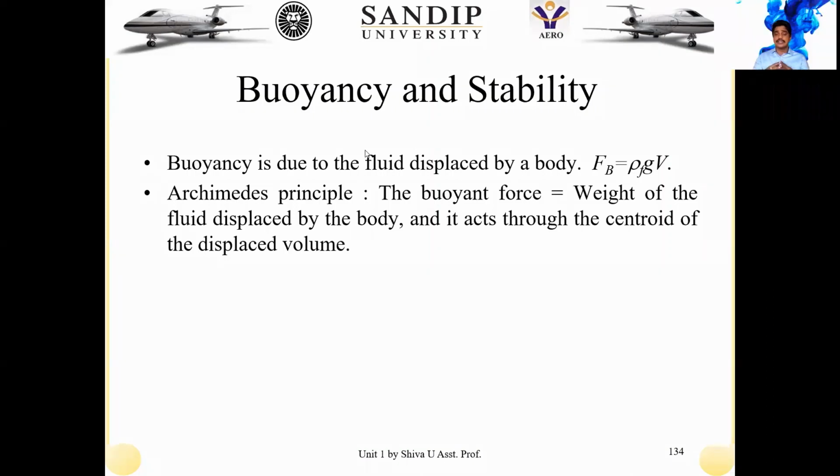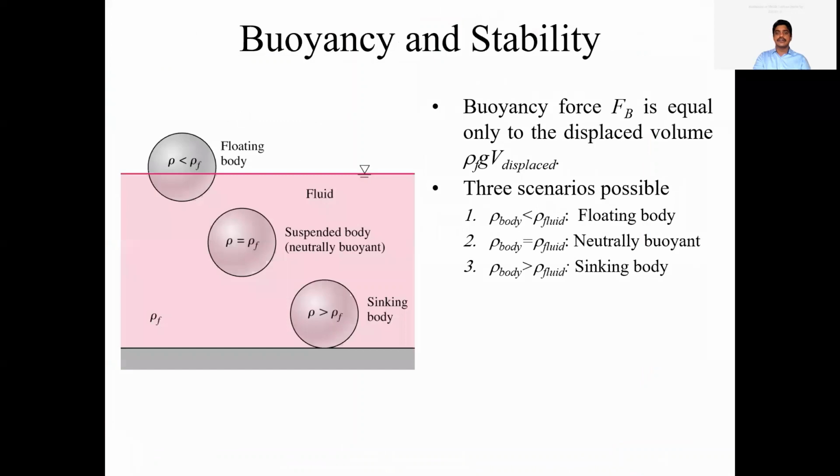Or in other words, buoyancy is defined in terms of the fluid displaced by the body. The force acting on that particular body is equivalent to the fluid displaced by that body, right? So what exactly does Archimedes state? Archimedes states that the buoyancy force is equivalent to the weight of the fluid displaced by the body, and it acts at the centroid of the displaced volume.